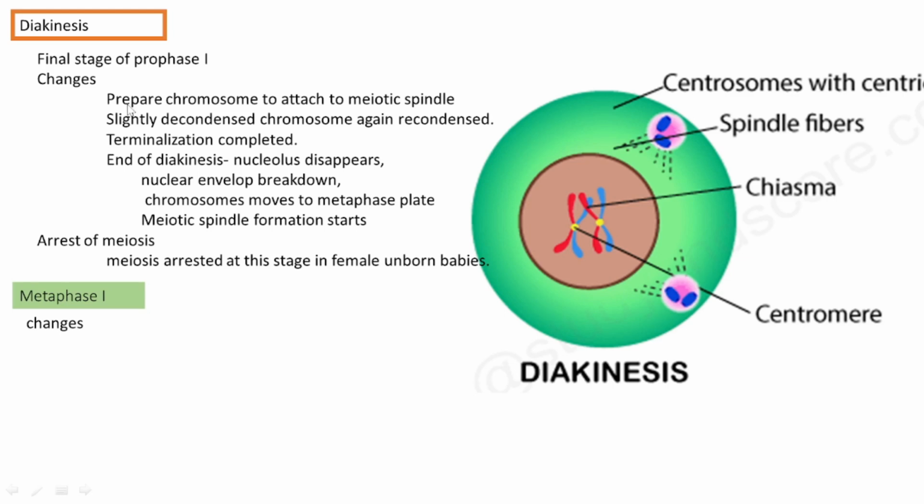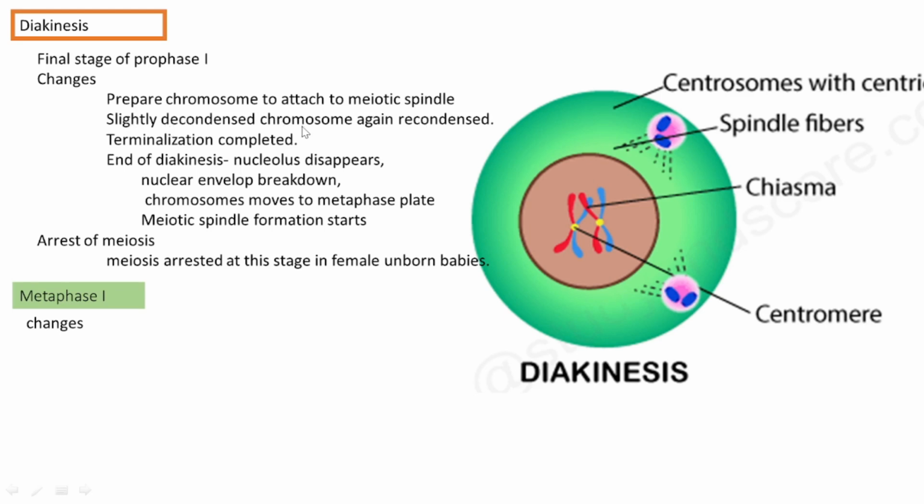Next stage is diakinesis. Diakinesis is the final stage of prophase 1 of meiosis 1. And what are the changes? It is almost similar to the changes that happen at the end of prophase that we have seen in mitosis. Let's start. The chromosomes start to attach to the meiotic spindle. Here it is not the mitotic spindle, it is the meiotic spindle.